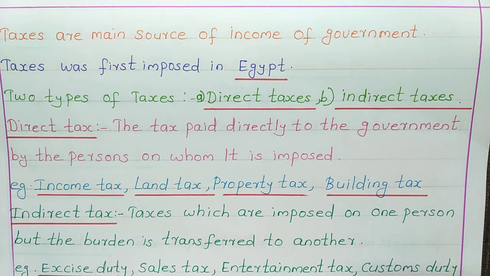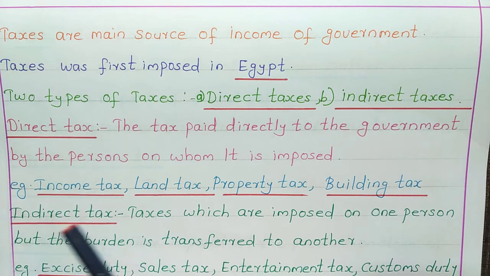These are the examples of direct taxes: income tax, land tax, property tax and building tax. These all taxes we are paying directly to the government.